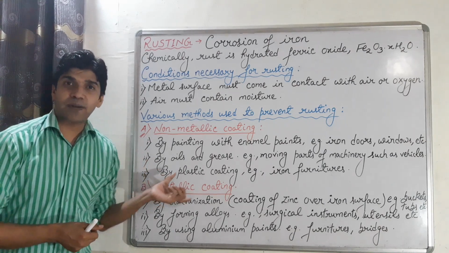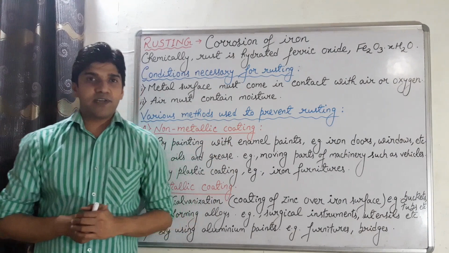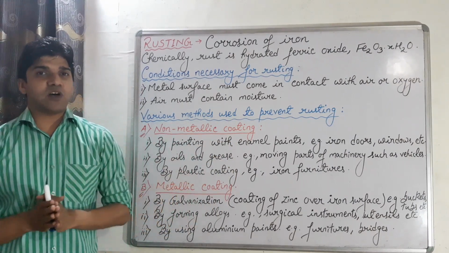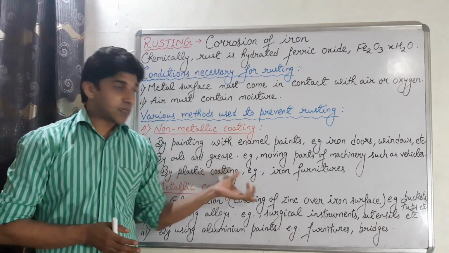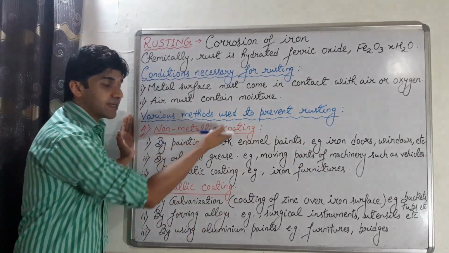And third, by plastic coating. So we can coat the surface of iron with plastic to prevent the rusting of iron, and examples are iron furnitures. So that's the method under non-metallic coating.